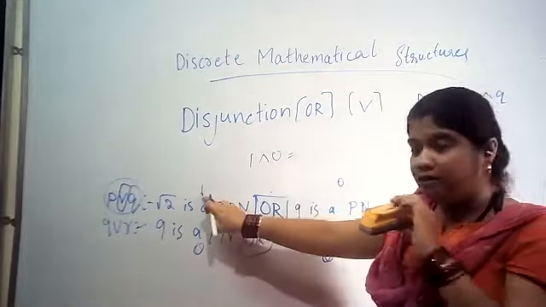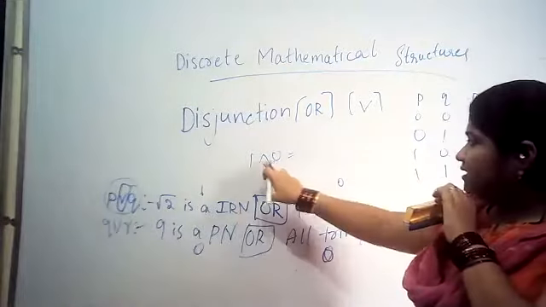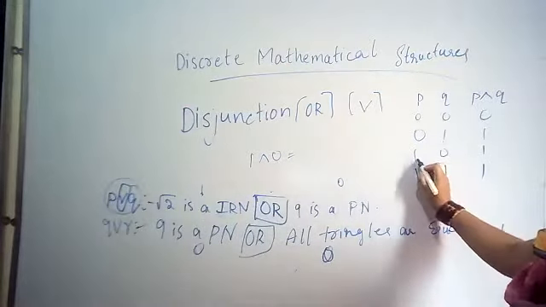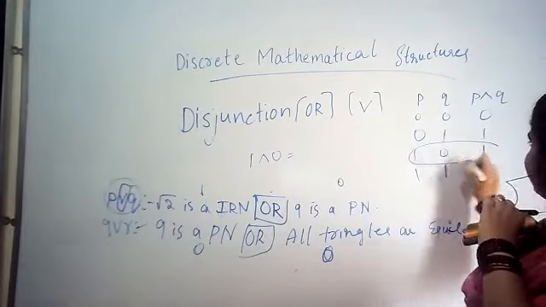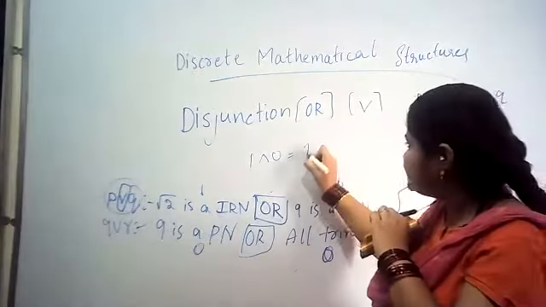Now what have I got here? 1, 0. 1 disjunction 0 is what? What is the result here? 1. So its result is 1.